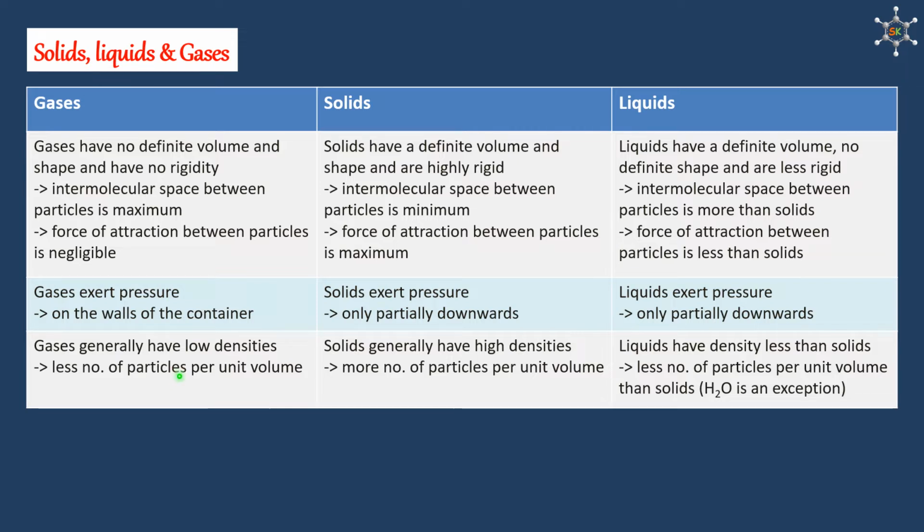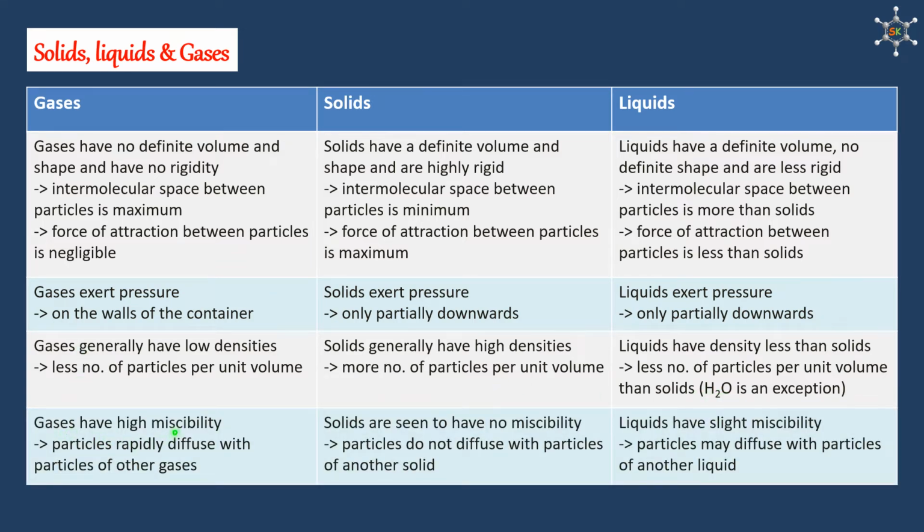Gases generally have low densities because particles are far away from each other, meaning we will have less number of particles per unit volume. Solids generally have high densities, meaning we have more number of particles per unit volume. Liquids have density less than solids but more than gases. But there are exceptions like water. With water, liquid water is having more density than the solid water, that is ice.